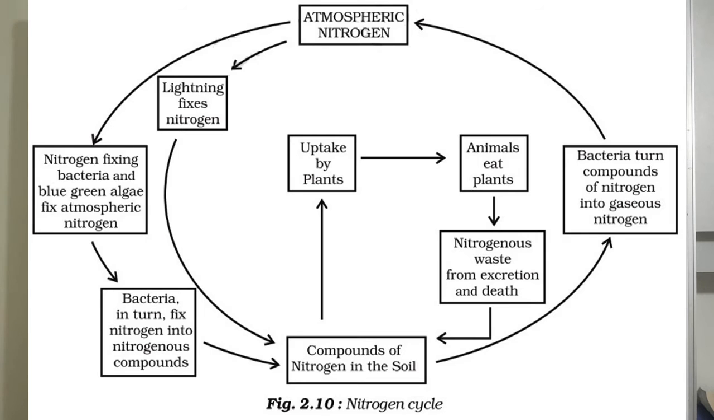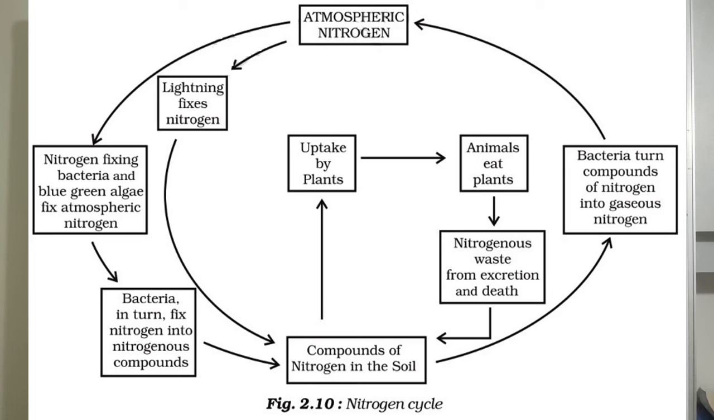So friends, this is the nitrogen cycle. Now we understand it from the diagram. You can see on your screen figure 2.10, that is the nitrogen cycle. First of all, we start from the nitrogen that is present in the atmosphere. This atmospheric nitrogen, you can see in the diagram, is first converted into fixed nitrogen by lightning. The second way of fixing nitrogen is by bacteria and blue-green algae. They fix the nitrogen into nitrogenous compounds, and then it goes to the soil.